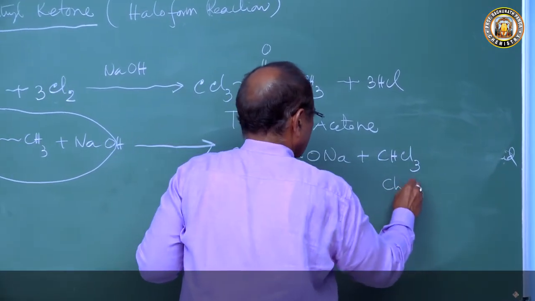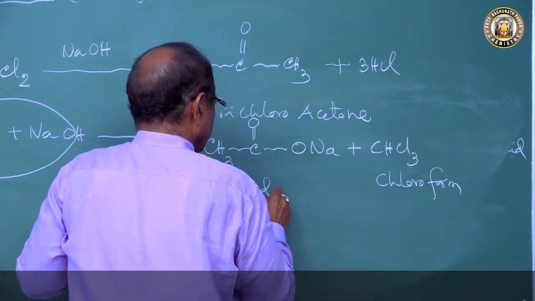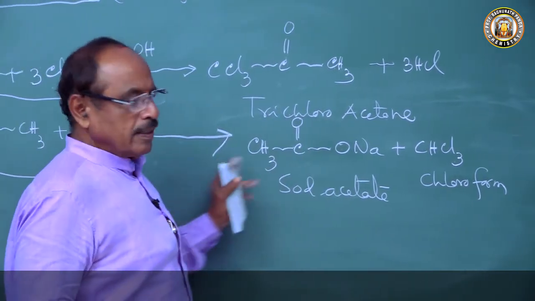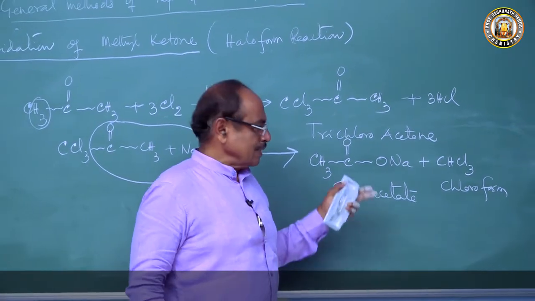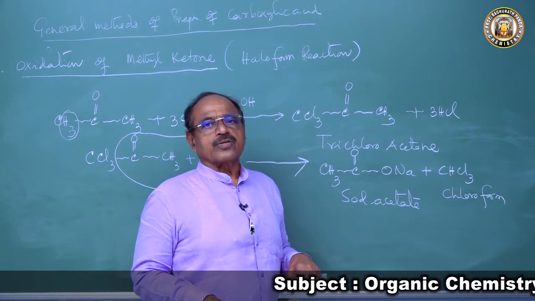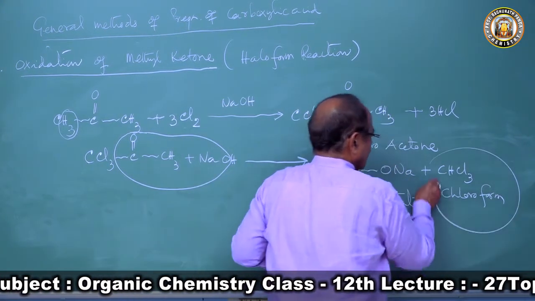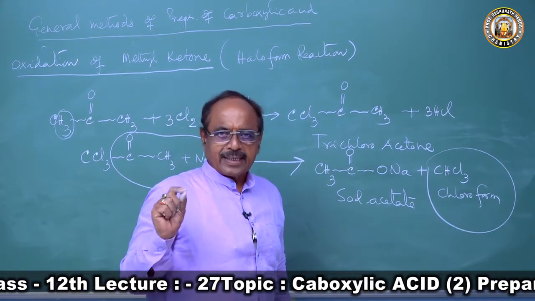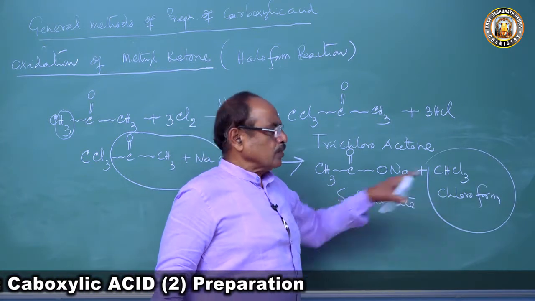So we got this chloroform and this sodium acetate, and this chloroform has a low boiling point, so we can remove it by fractional distillation. And in the medium, because sodium acetate is a salt, it will remain in the solution, so chloroform can be taken out, and this byproduct will be useful to us. So there will not be any loss. That carbon atom which is lost from the ketone is not lost, it's converted to chloroform.